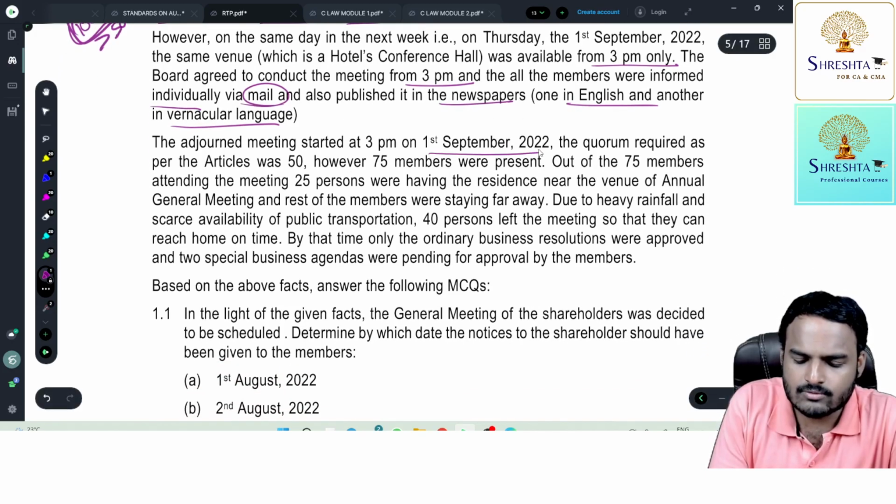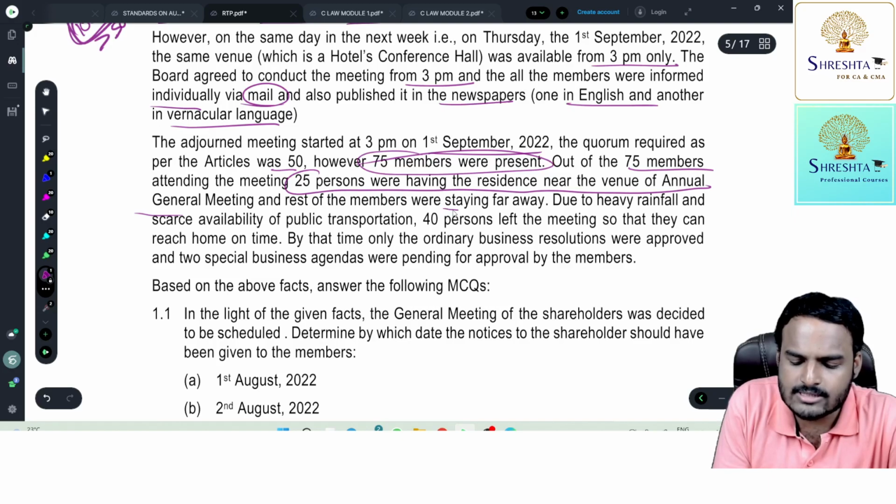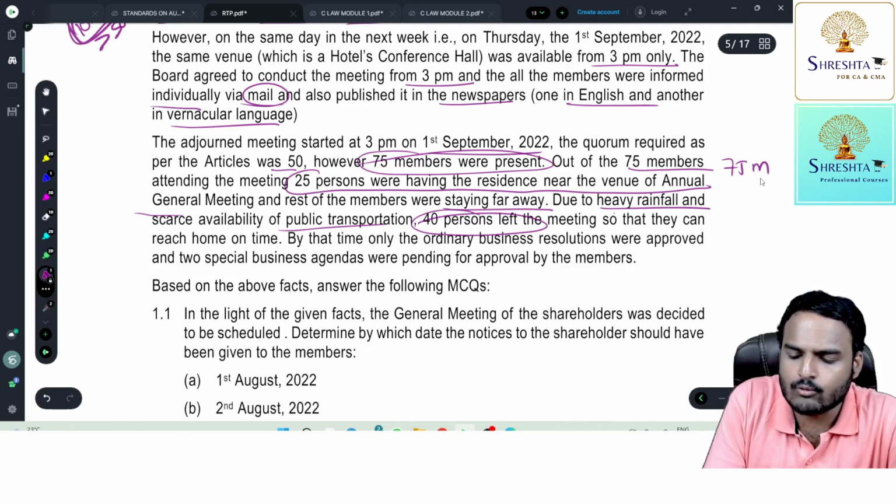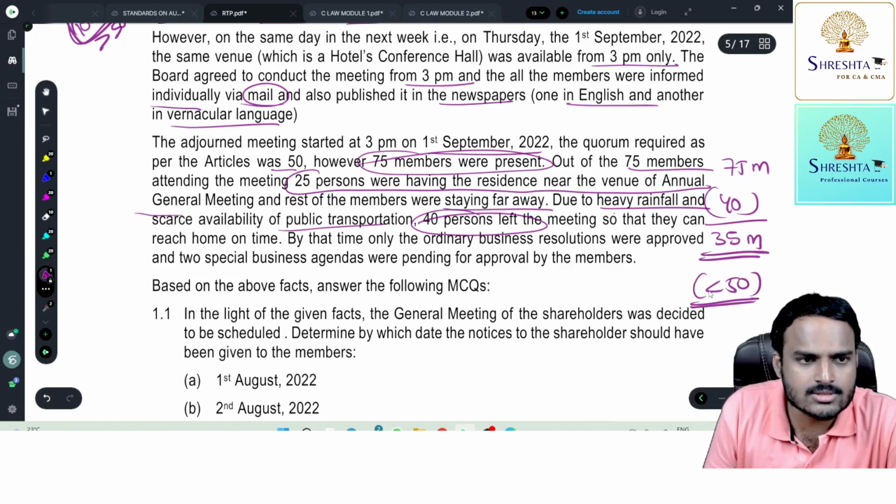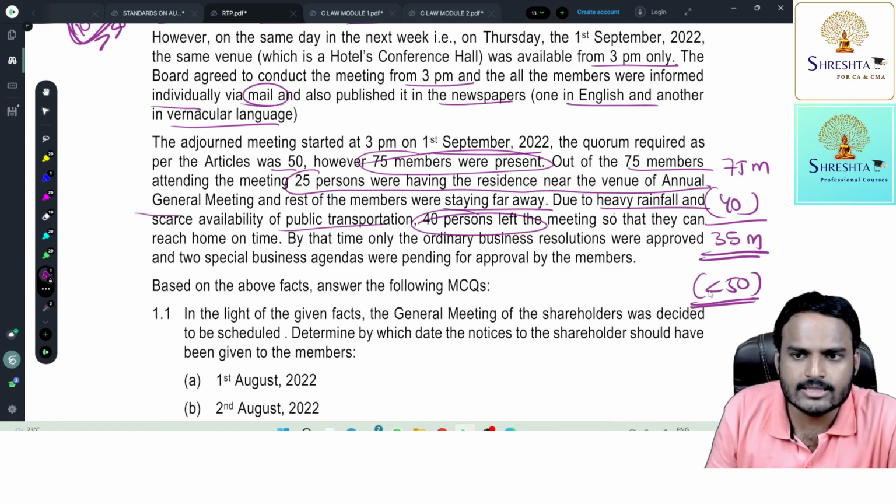The adjourned meeting started at 3 p.m. on 1st September 2022. The quorum required as per the articles was 50. However, 75 members were present. Out of the 75 members attending, 25 persons lived near the venue of the AGM and the rest were staying far away. Due to heavy rainfall and scarce availability of public transportation, 40 persons left the meeting. The total attendance was 75, so quorum was there, but 40 left. So how many members are present? 35, which is less than 50. That means once again quorum is lost. The moment quorum is lost, the meeting stands adjourned.